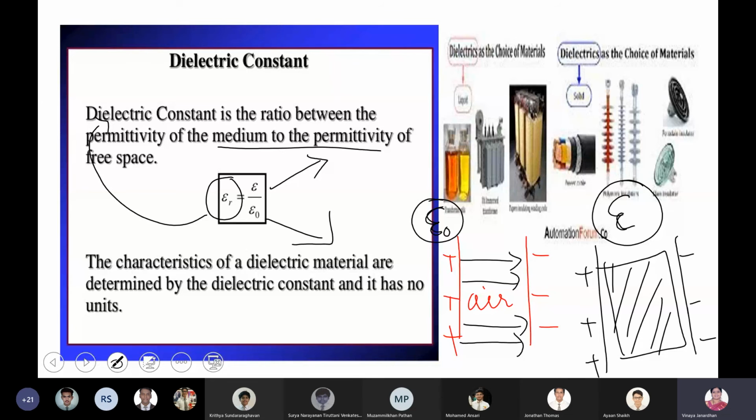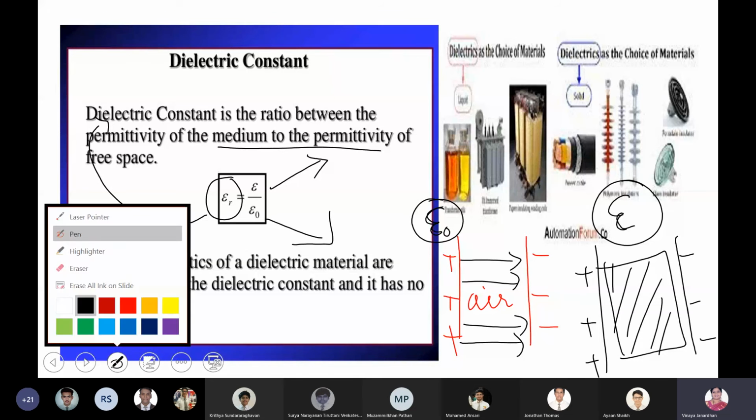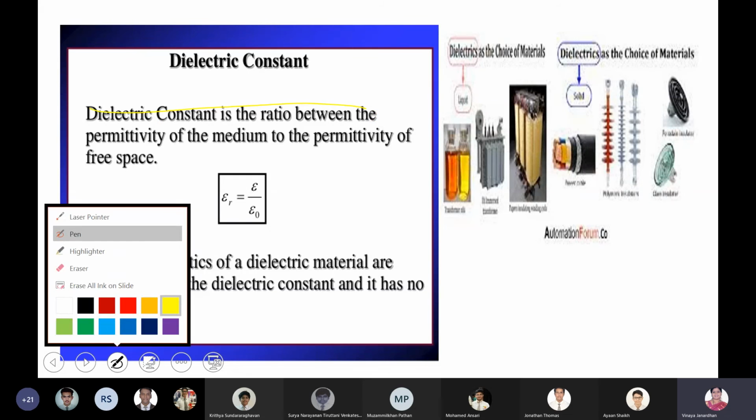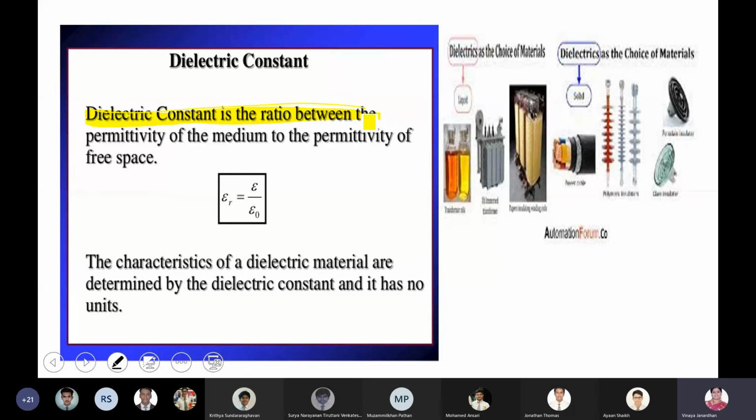Right, boys? It's almost the time. Just finish this off. Dielectric constant. Tomorrow we'll finish up the theory. Dielectric constant is the ratio between the permittivity of the medium to the permittivity of free space. Free space means it can be all vacuum, it can almost be taken as air. Air has the value 1.